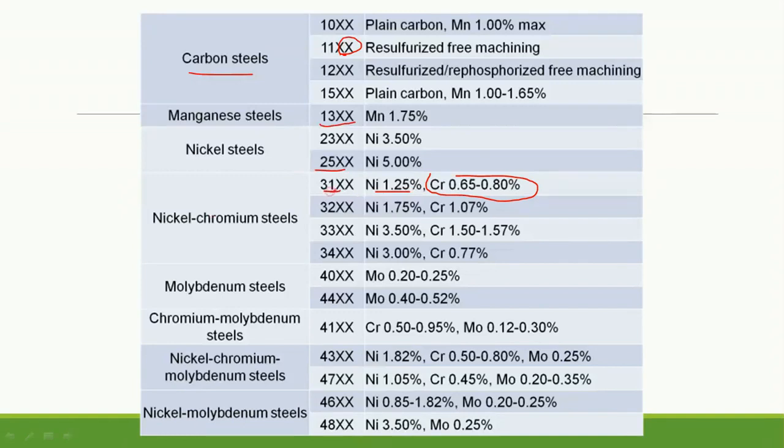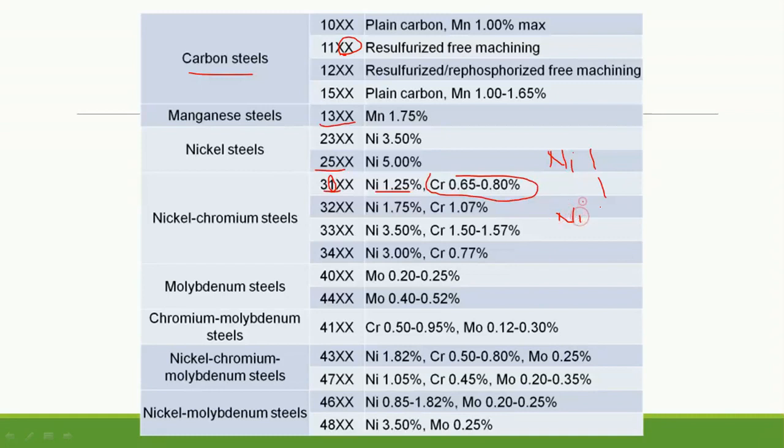So overall average of both the predominant elements like nickel chromium is 1% average percent. If you consider this 1.25, so this nickel 1.25 will be rounded down to 1, and this chromium 0.65, 0.8, it goes around 1.4, so it will also be rounded down to 1.